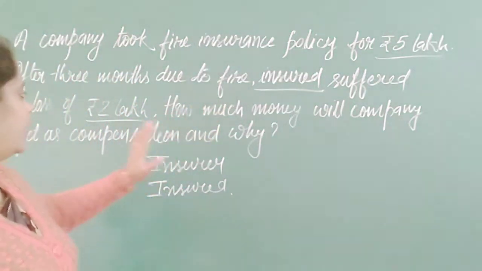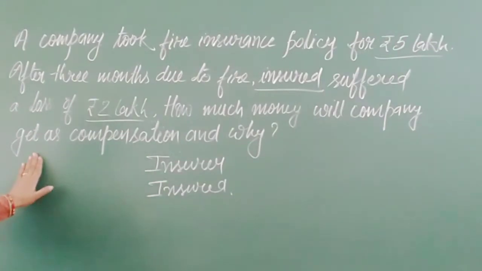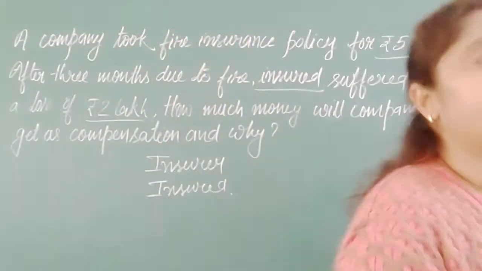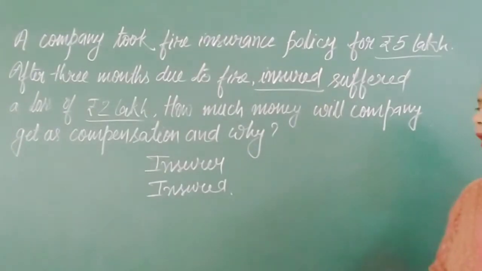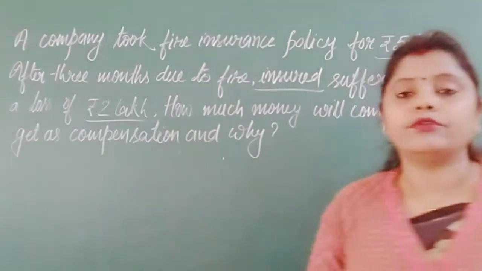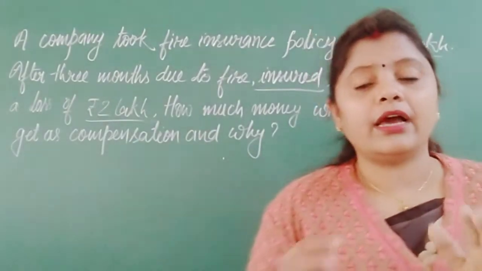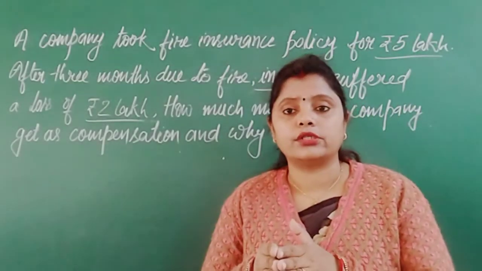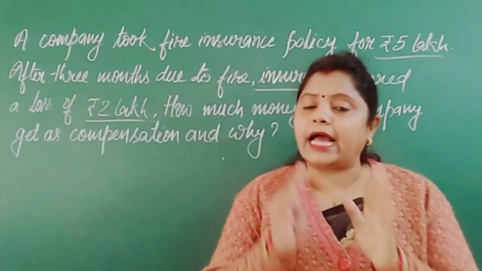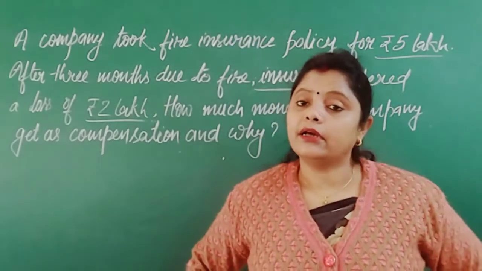Now how much money will the company get as compensation, and why? If you remember, in the insurance policy, whatever loss we are facing or the policy value, whichever is lower, that only will be provided by the insurance company.